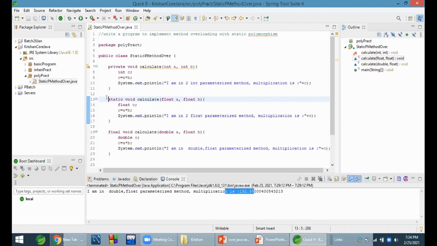So this means if we don't put anything, if we directly write void calculate, then it will be an instance method. If I don't write static, then it will be instance. If I write static, then it is not instance, it is a static method. Okay.